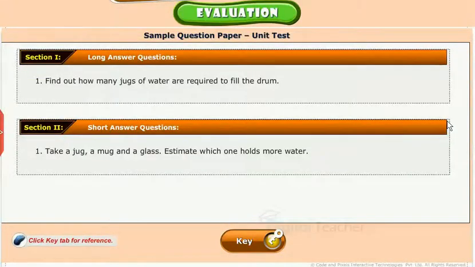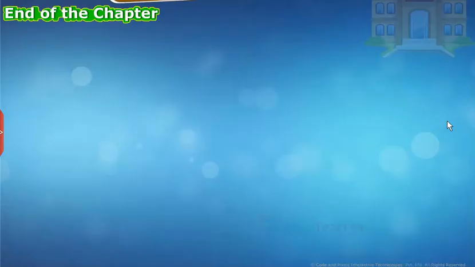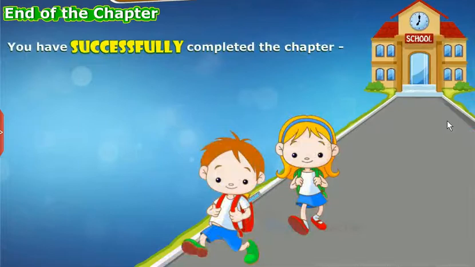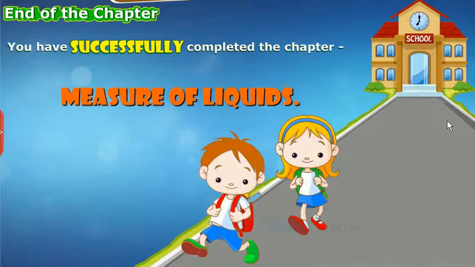Take a sample unit test to check your understanding. You have successfully completed the chapter Measure of Liquids.